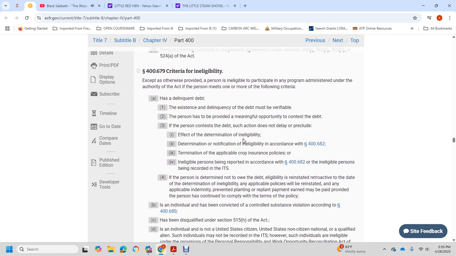If the person is determined not to owe the debt, eligibility is reinstated retroactive to the day of the determination of eligibility for the applicable policy, and the applicable indemnity, prevented planting or replant payment that was earned may be provided, with the person continuing to comply with the terms of the policy.